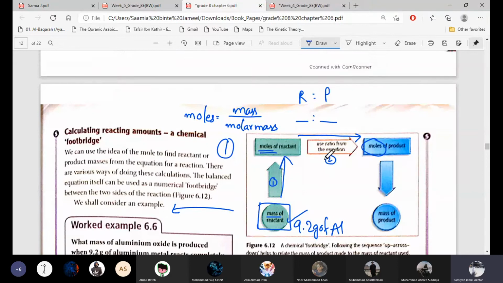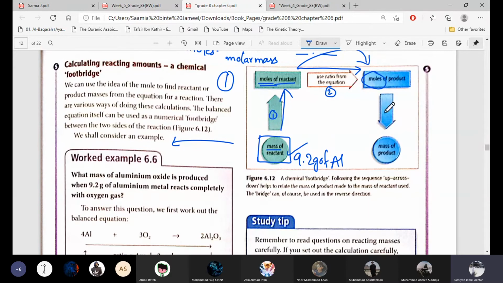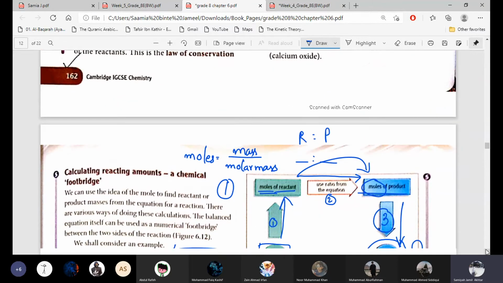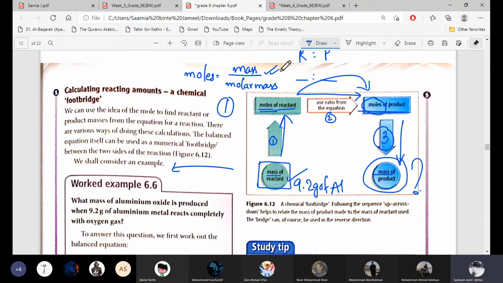So the second step is, from the moles of the reactant, find out the moles of the product. Now you have the moles of the product. Do the third step, the final step. From the moles of the product, find the mass of the product which is asked from you. Now you have moles and you have to find the mass. We will use the same formula, moles is equal to mass divided by molar mass. Same formula, but we will rearrange it because we have to find out the mass this time.